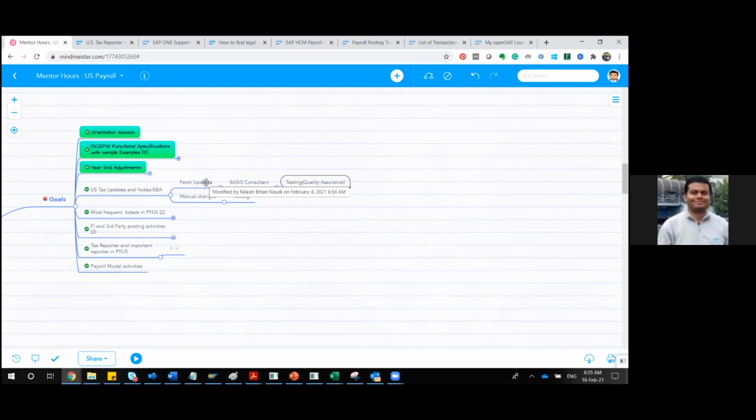Many times there will also be side effects. Are you aware of the side effect of an SAP note? Any idea what the side effect of any notes is? It is an update that has a related part in SAP that may be affected by that change. Exactly, exactly. Suppose you are applying a particular patch or a particular note, what happens? Sometimes some of your other standard applications can also be affected.